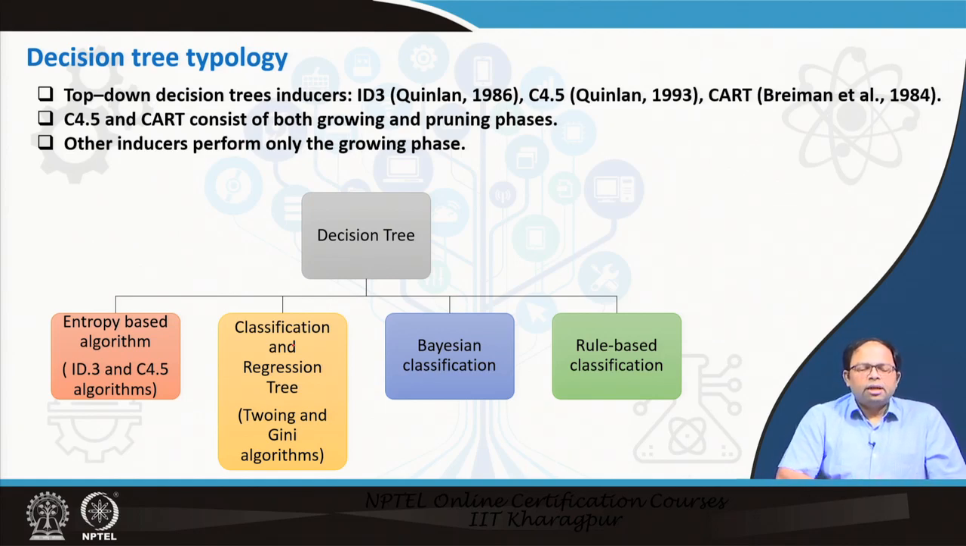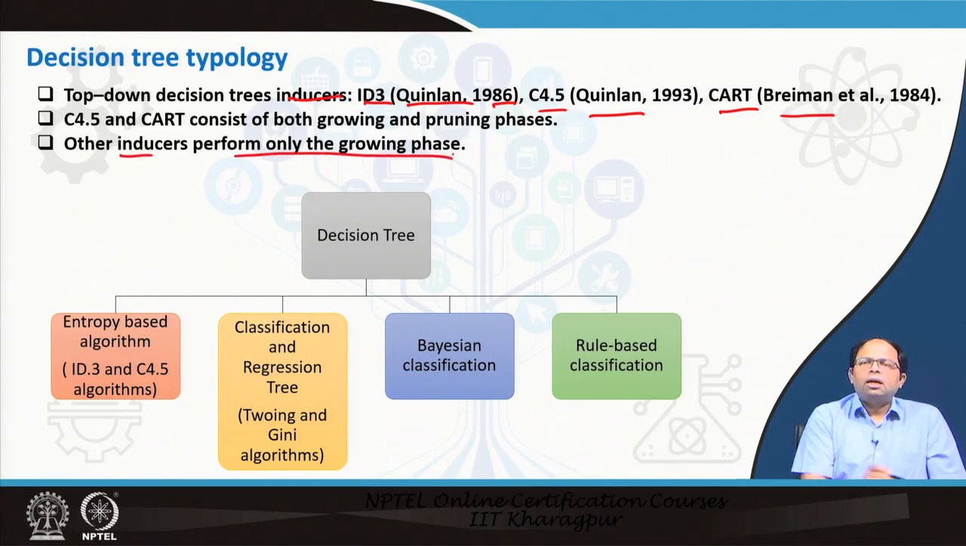So, decision trees are of different types. Top down decision tree inducers or algorithms. There is the ID3 algorithm which was introduced by Quinlan in 1986. Then the C4.5 algorithm, again by Quinlan in 1993. Then the CART algorithm was also introduced in 1984 by Breiman. C4.5 and CART consist of both growing and pruning phases, unlike other algorithms which can perform only the growing phase. So, first we build the tree, but we do not prune it, but C4.5 and CART do prune the trees.